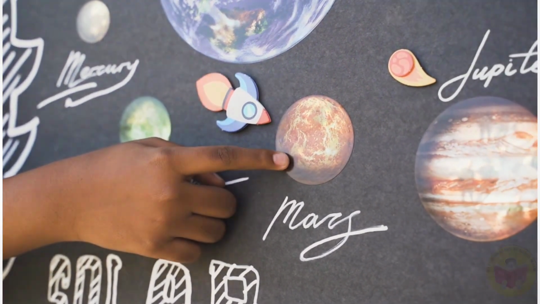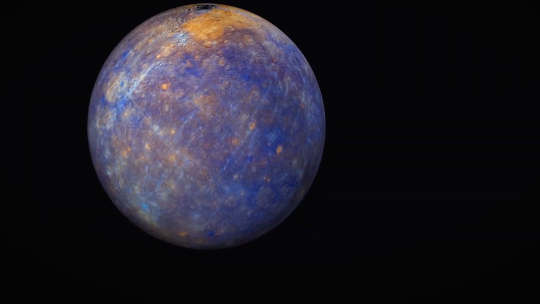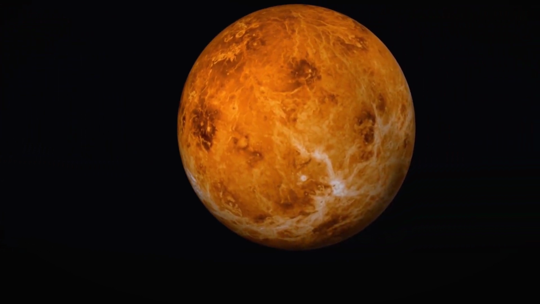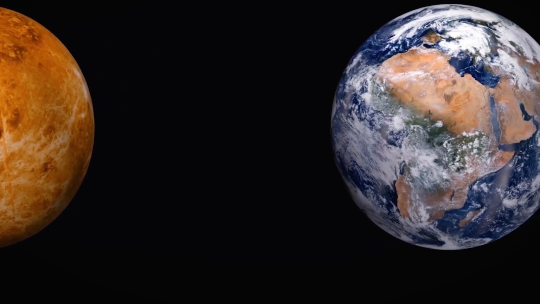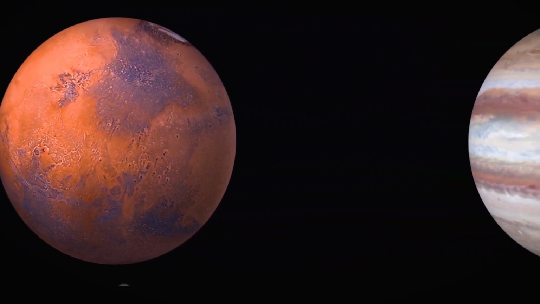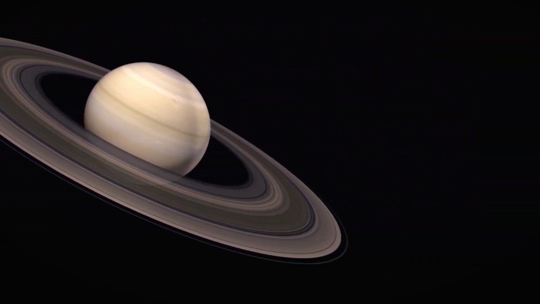Underline this in your book. And according to decreasing size, they are Jupiter, Saturn, Uranus, Neptune, Earth, Venus, Mars and Mercury. So they can ask you a question about the order, increasing or decreasing, and according to the distance from the Sun.